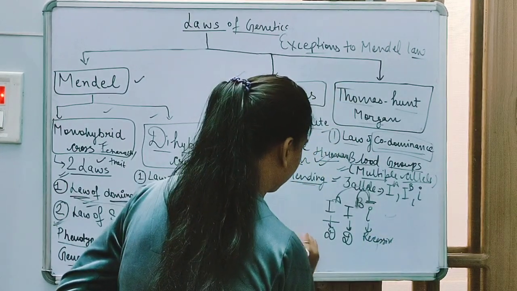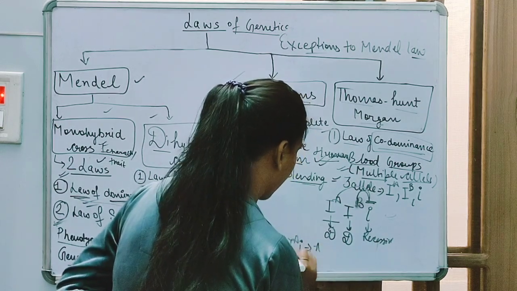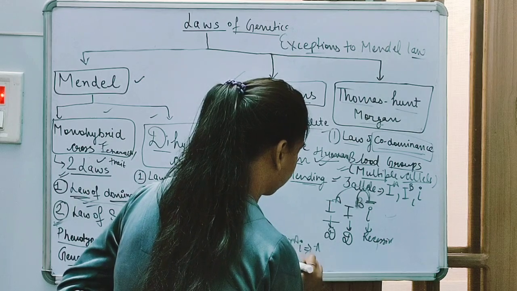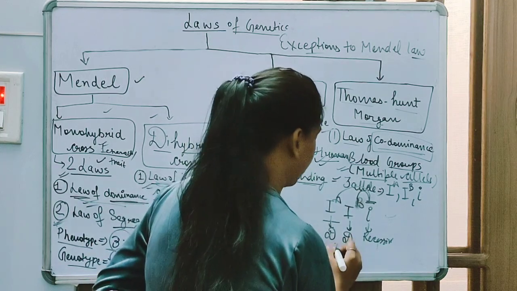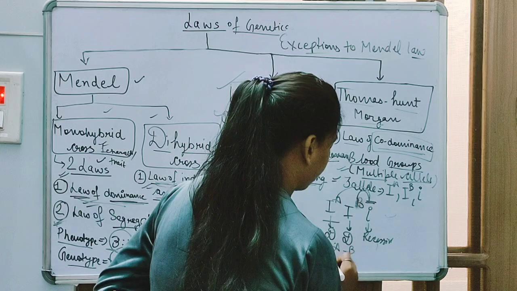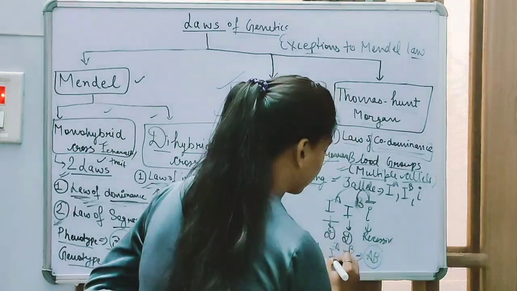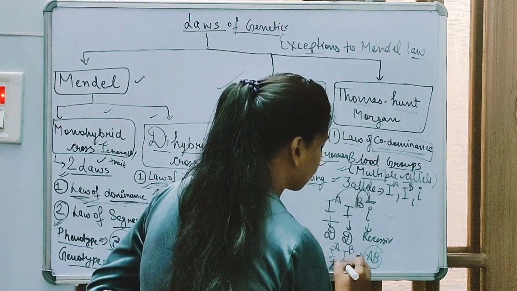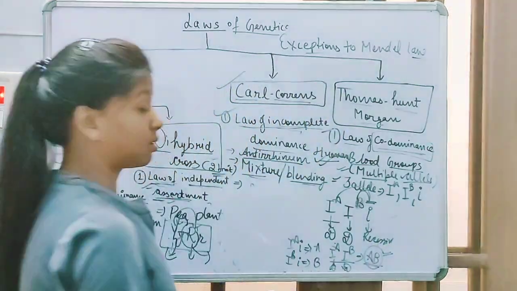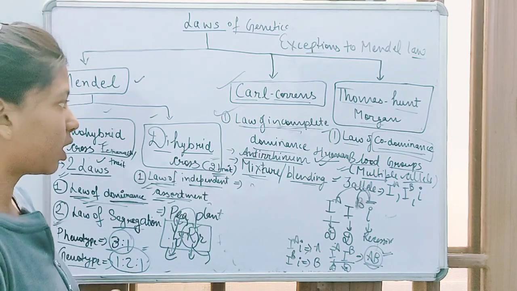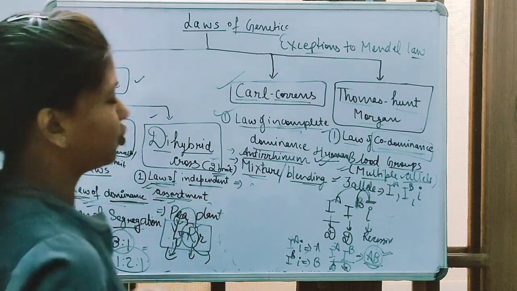So when the IA allele and i come together, it will form blood group A, and when IB and small i come together, it will form blood group B. However, when IA and IB come together, it will form blood group AB, because both are dominant and both alleles will express codominantly. That way it forms blood group AB. That is the law of codominance. These both are exceptions to Mendel's law. So that is the law of genetics.